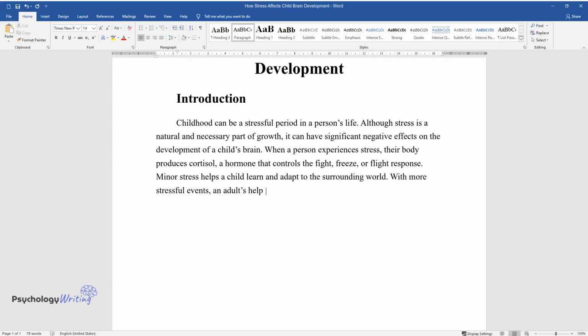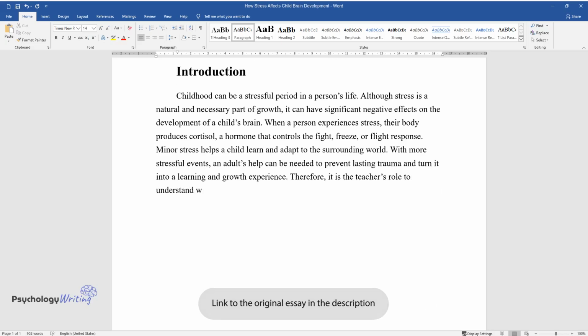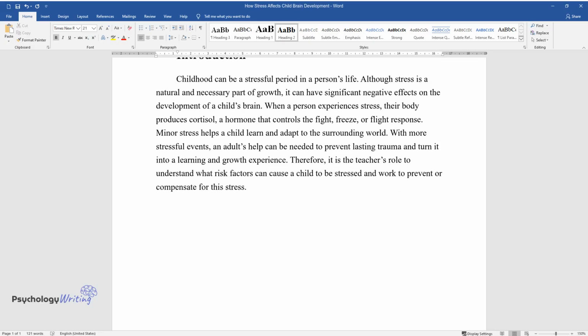With more stressful events, an adult's help can be needed to prevent lasting trauma and turn it into a learning and growth experience. Therefore, it is the teacher's role to understand what risk factors can cause a child to be stressed and work to prevent or compensate for this stress.